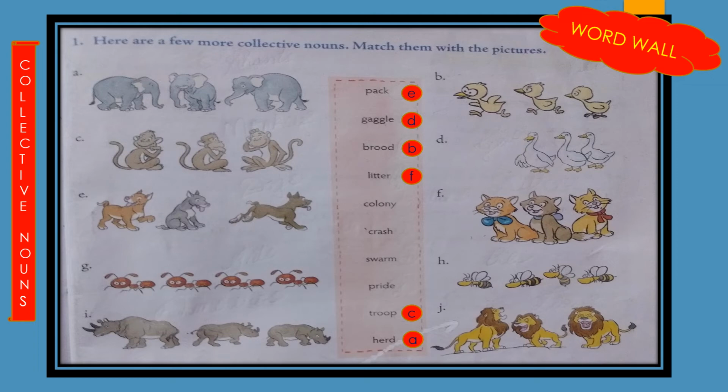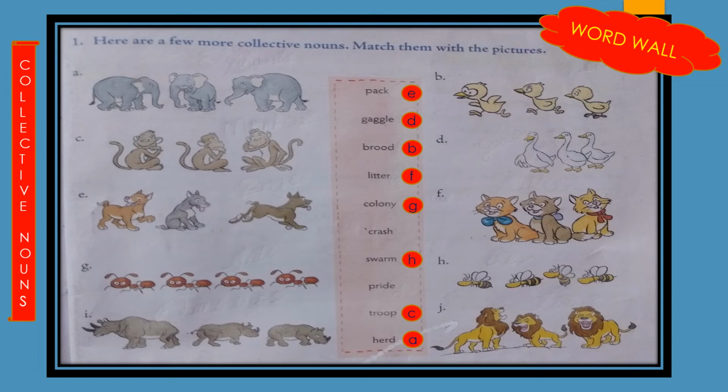Now see picture G. These are ants. So a group of ants is called a colony. Colony of ants. Now picture H. Yes, bees. So a group of bees is called a swarm. Write H in front of swarm.